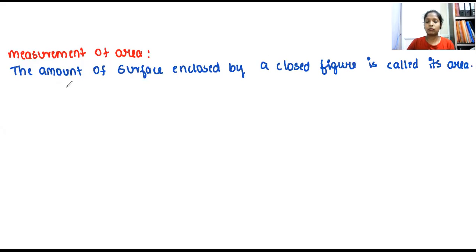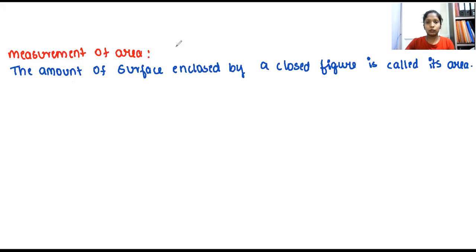So area is nothing but the amount of surface enclosed by a closed figure. Say for example, if I keep a pen on the table, the surface area which has been closed by that figure, that means closed by the pen, that is what we are going to call area.